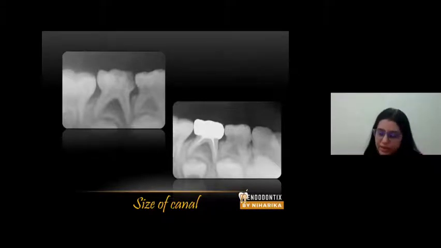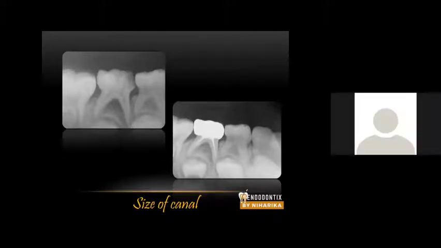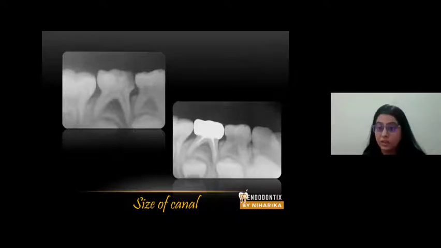You put your file inside the canal, move it gently, take it very slowly inside the canal, and by this action you can understand whether the canal is wide or narrow. Because when you understand the internal diameter or the internal anatomy of the canal, it helps you to understand the type of rotary file that you're going to use.